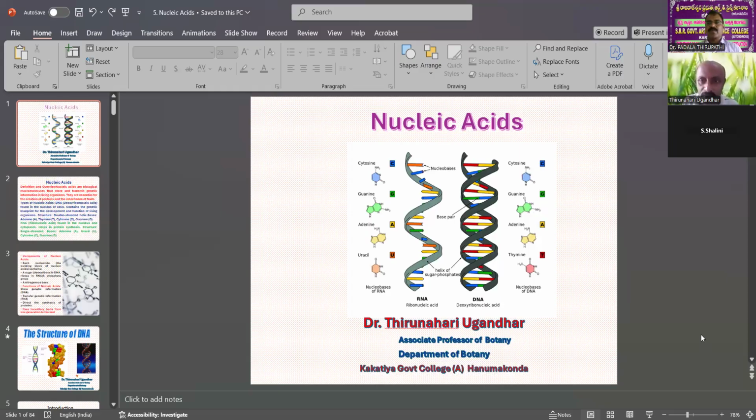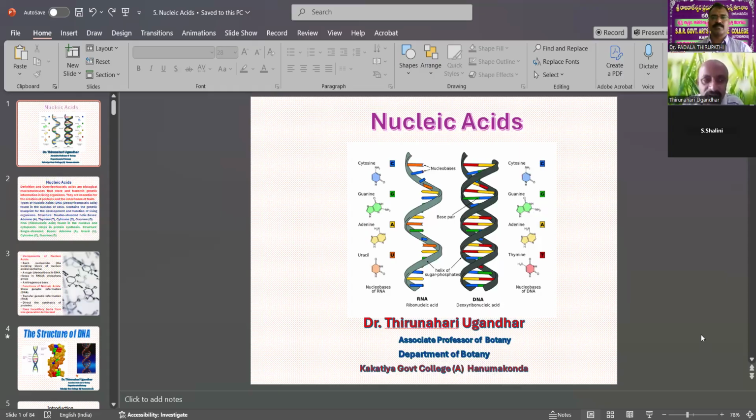So now, the nucleic acids. What is the meaning of nucleic acid? Nucleic means in the nucleus, which is a separate part of the cell. In the center part, the nucleus has 4 parts. In the last class, we completed the nucleus structure. Presently, in the nucleoplasm, there are separate particles that are called nucleic acids.